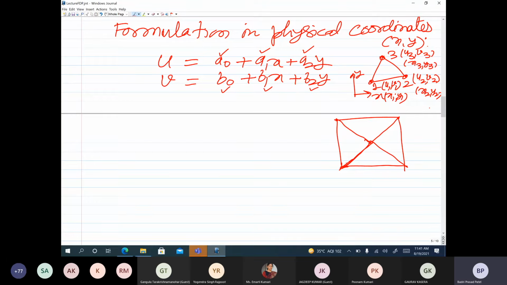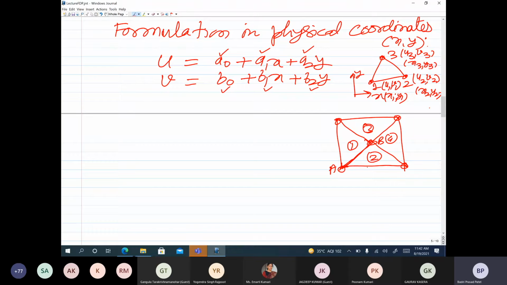So now let me number these triangles as 1, 2, 3 and 4, and of course these are the nodes, one center node and these corner nodes. Now if I take a line along AB, so if I go from A to B, this line is shared by element 1 and 2. So the compatibility requires that U should be continuous along AB and V should be continuous along AB.